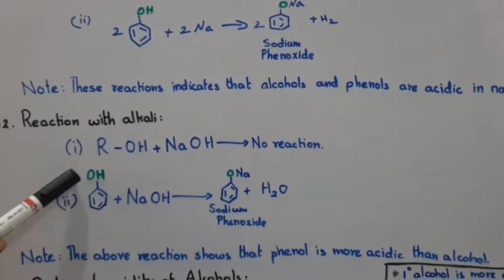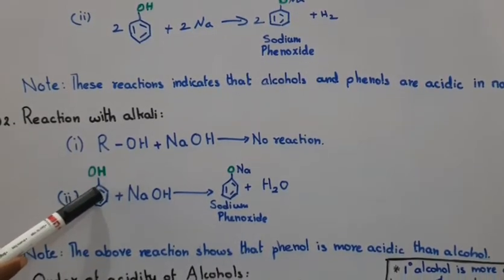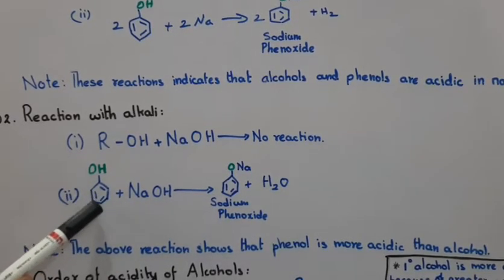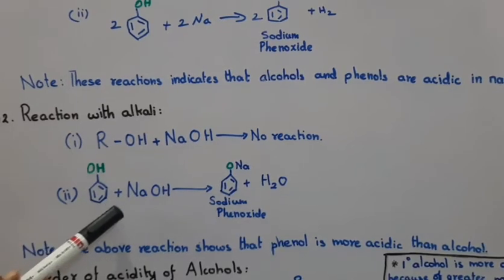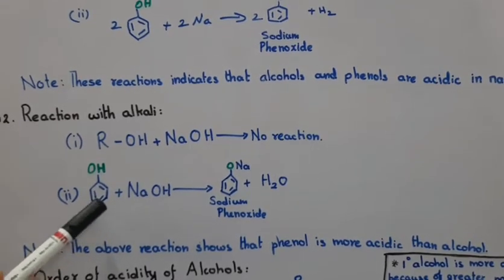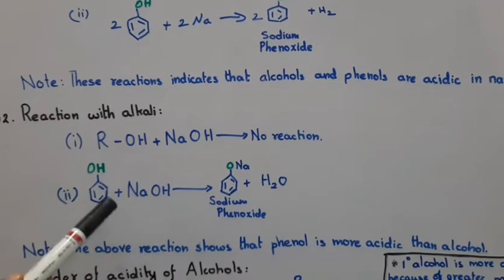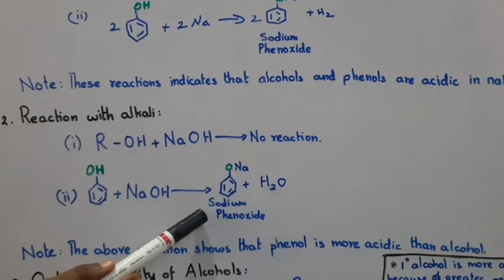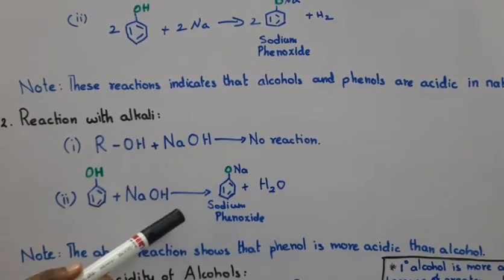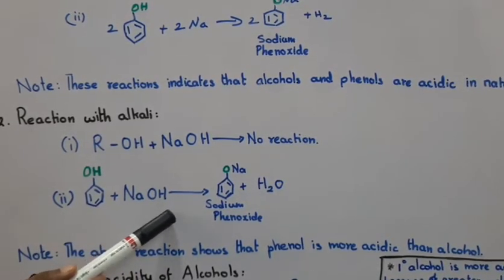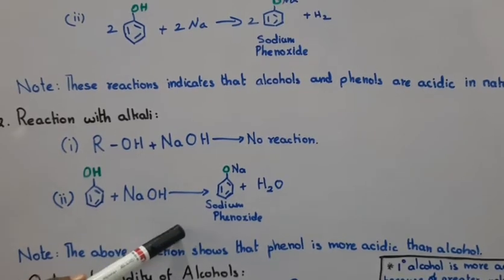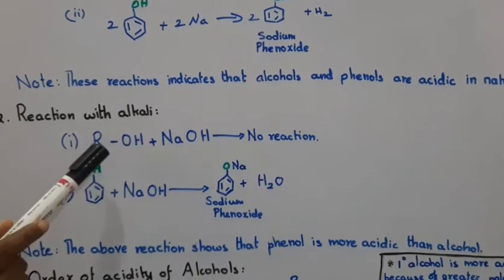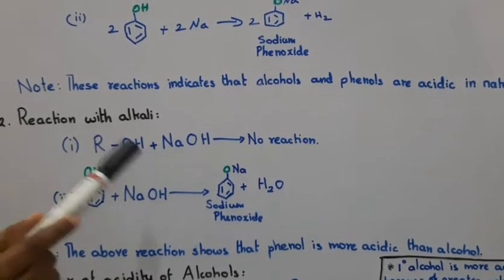The pair of electrons on oxygen is donated to the carbon atom, creating a partial double bond, and pi bond delocalization takes place, producing more resonance structures. The more resonance structures, the more stable. So compared to alcohol, phenol has more acidic character because of the minus I effect as well as the resonance structures. In alcohol, no delocalization takes place because of the plus I effect and the electron releasing group.